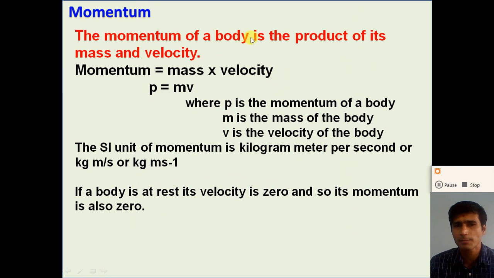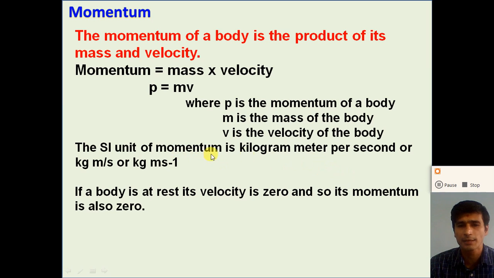The momentum of a body is the product of its mass and velocity, right? Linear momentum is defined as the product of mass and velocity. If the object is moving with some velocity v and has a mass m, then momentum is equal to mass into velocity. Momentum is denoted by p. So the linear momentum of the body is p equal to m into v, where p is the linear momentum, m is the mass, and v is the velocity of the body.